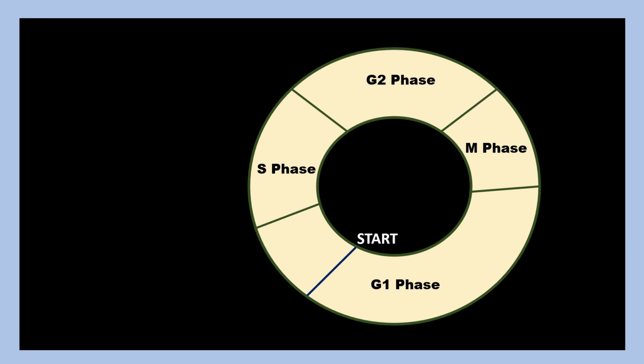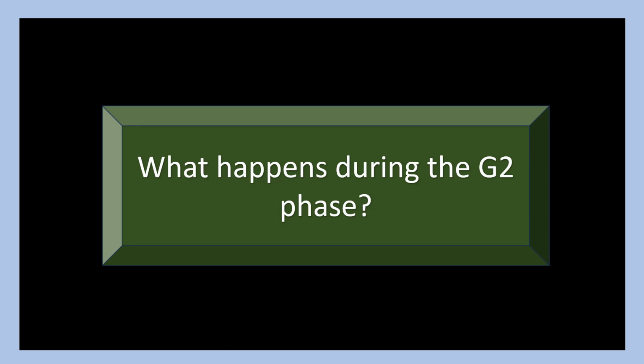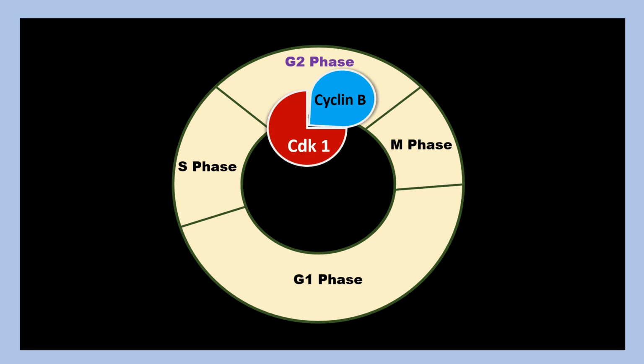If the DNA is repaired, the cell will progress through the G1 phase, then enter the S phase, duplicate its DNA, and then finally enter the G2 phase. Now let us look at what happens during the G2 phase. During the G2 phase, the cell has an abundance of cyclin B-CDK1 complexes required for G2-M transition.